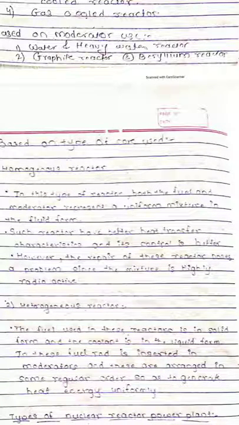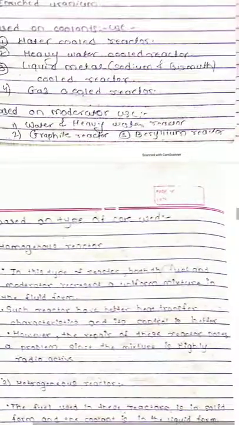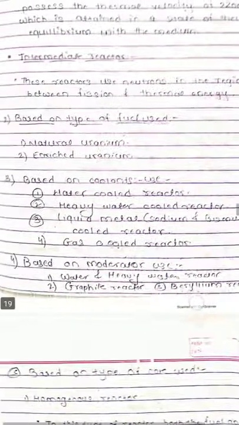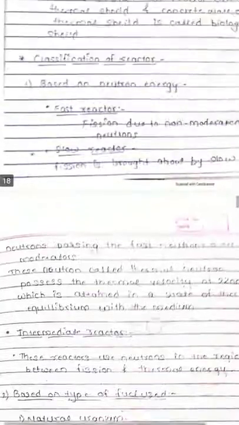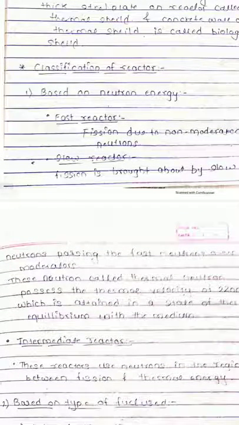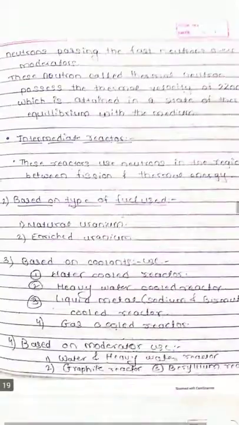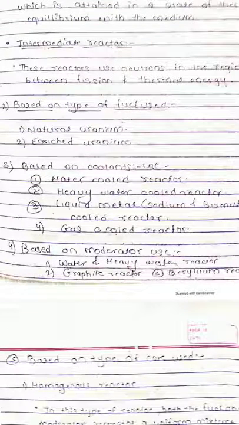Again, beside these types, we can also classify reactors based on the state of the coolant, that is solid, liquid and gases. It may be solid, it may be liquid, and it may be gases. Another type of classification of a reactor, which is not specified here, is based on the product, for which purpose we are using the reactor.